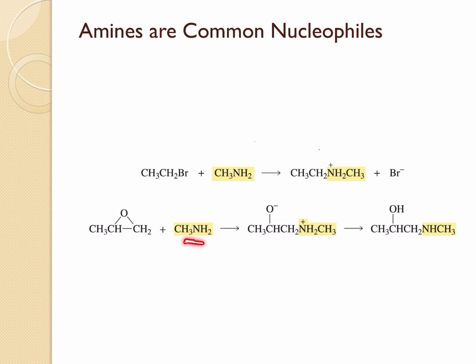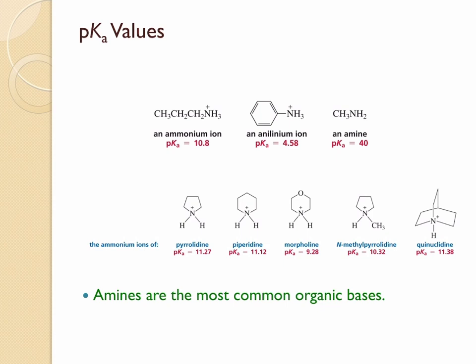Here is one more example where an epoxide has been converted into an alcohol, where here again this amine is acting as a nucleophile, opening the oxirane ring structure. Here are the pKa values of some protonated amines, and you can see from here that the anilinium ion is the strongest acid of all of these.